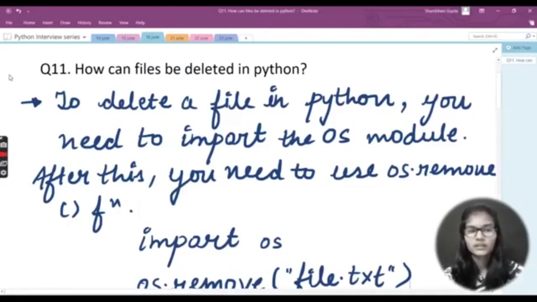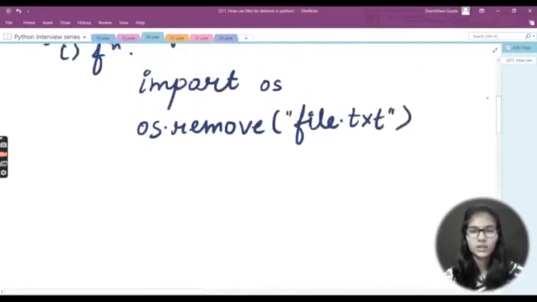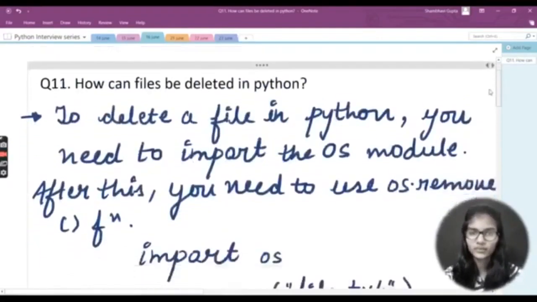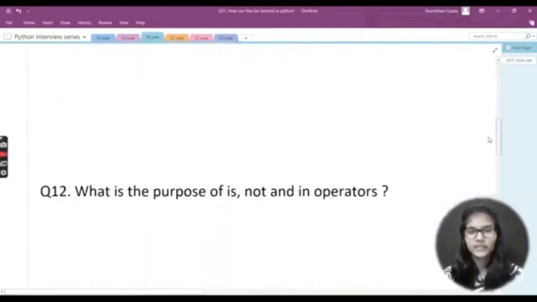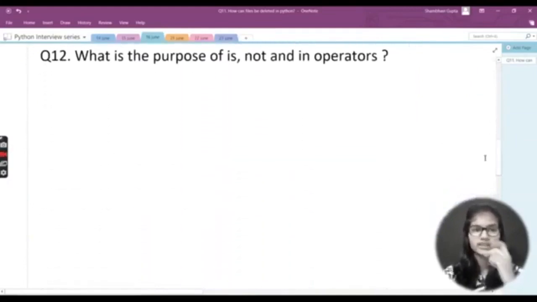So how can files be deleted in Python? If you want to delete a file, you first need to import the OS module, and after that from that OS module you need to take a function that is remove, and simply write in the bracket which file you want to remove, and your file would be removed from that particular place. Right, so this is the way that we remove any file using the OS module in Python programming language. Okay, very first question is finished. Move on to the second question.